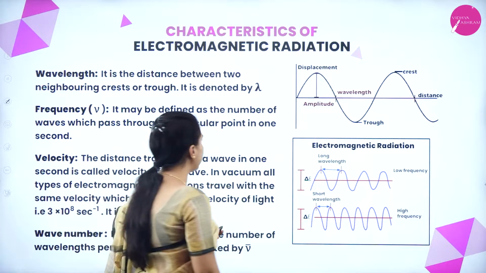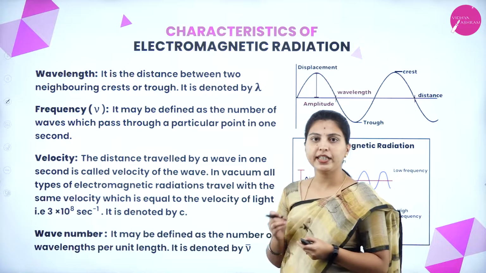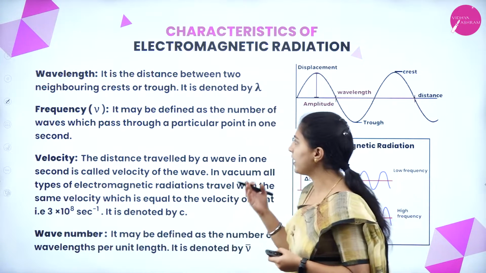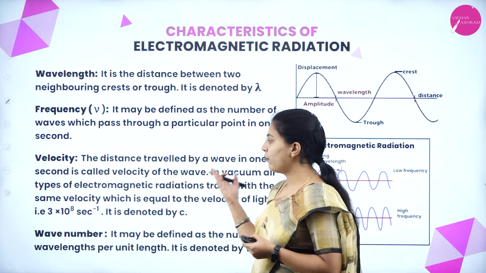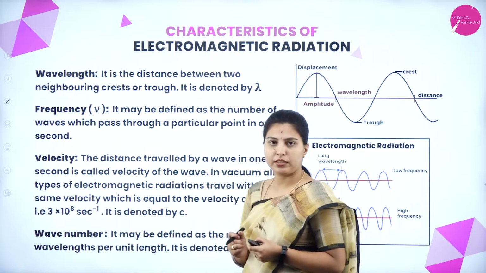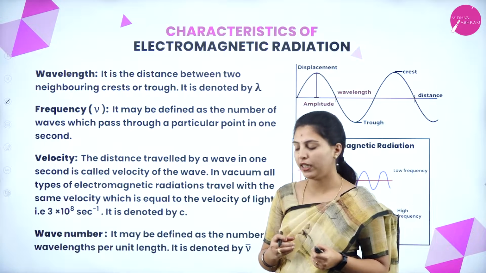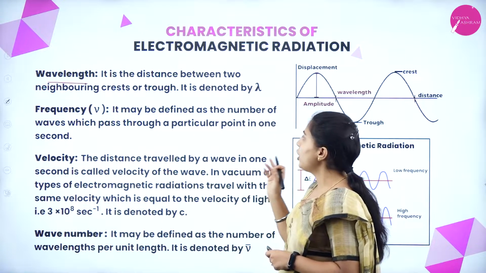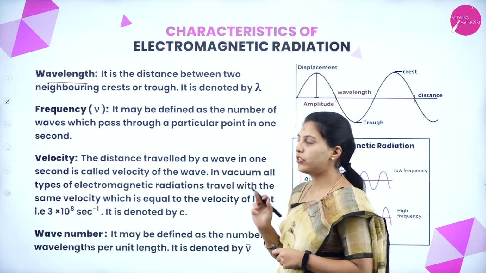Next, we'll see characteristics of electromagnetic radiation. What are the characteristics of electromagnetic radiations? There is wavelength, frequency, velocity and wave number. So, we will see one by one here. First, we will see the wavelength. It is the distance between two neighboring crests or troughs.